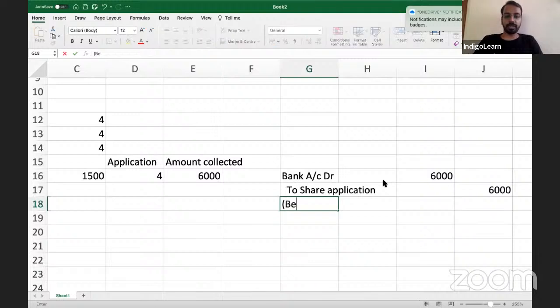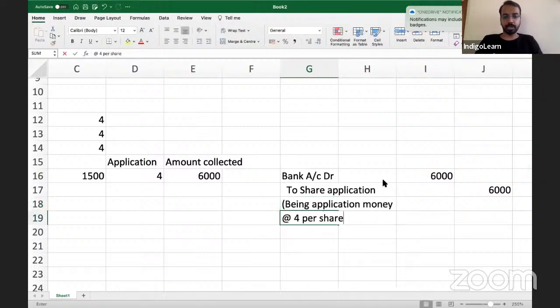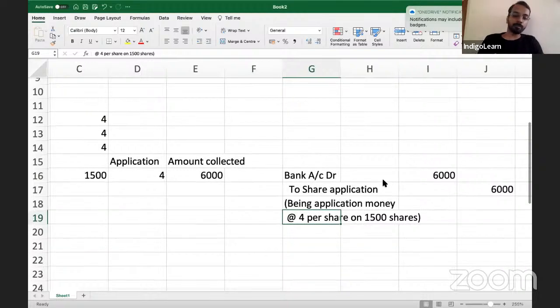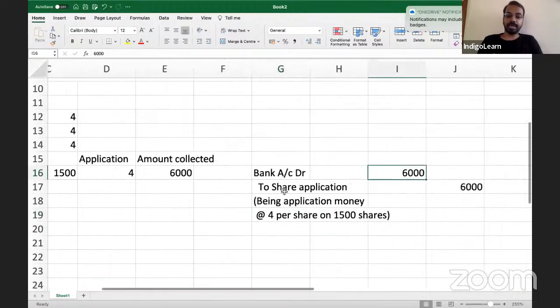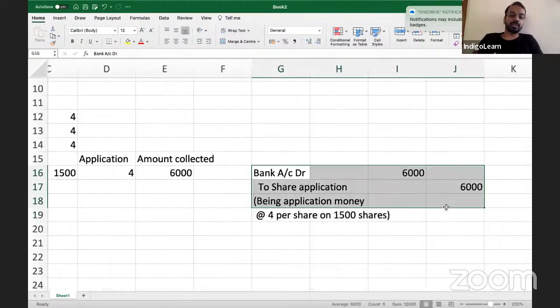Don't forget to write the narration: being application money at 4 per share on 1500 shares. Now we have got 6,000. This entry everybody knows.